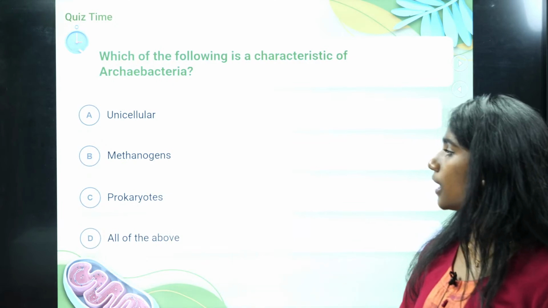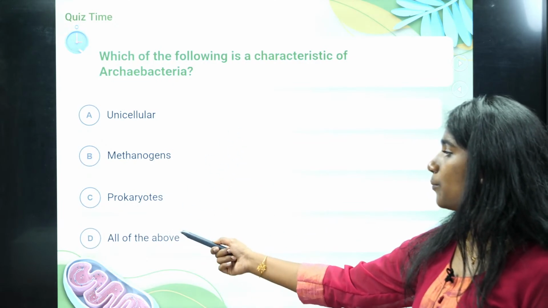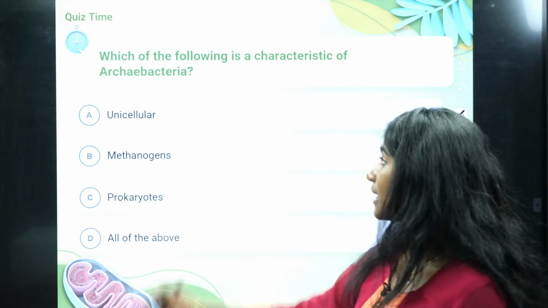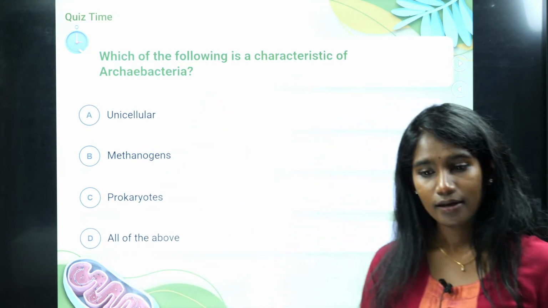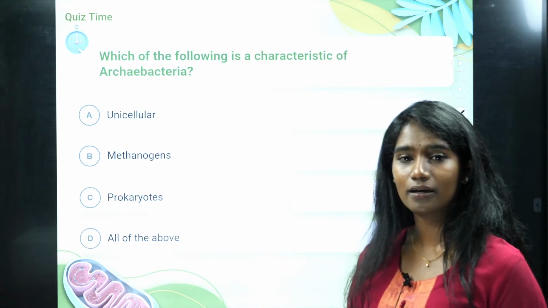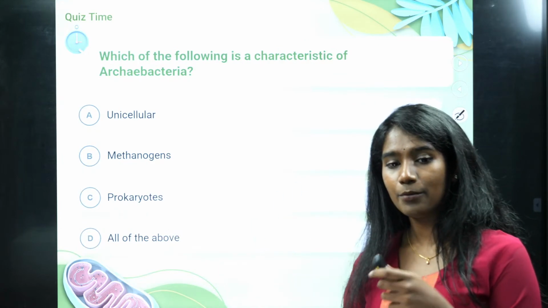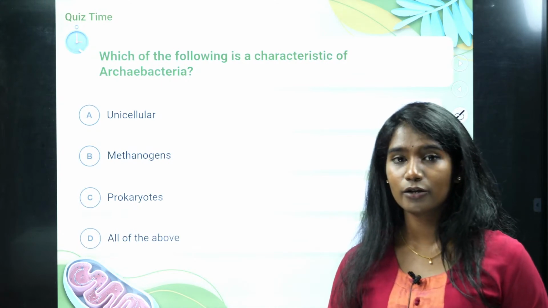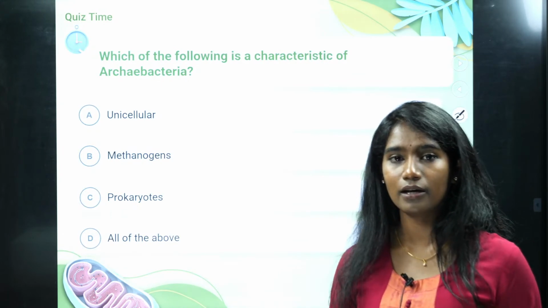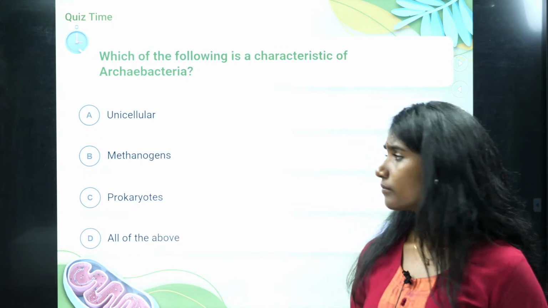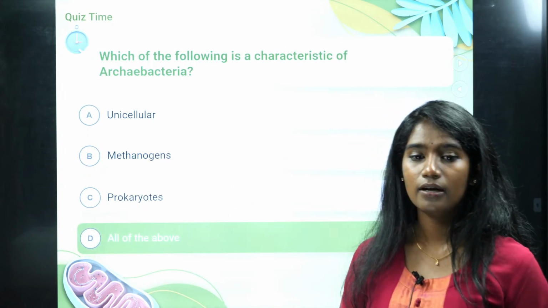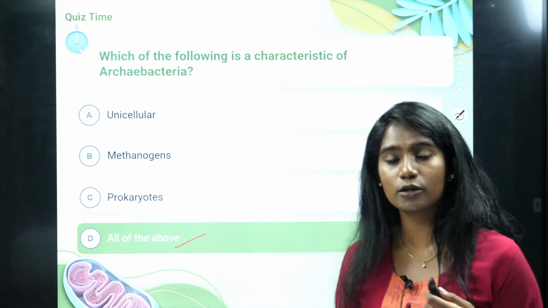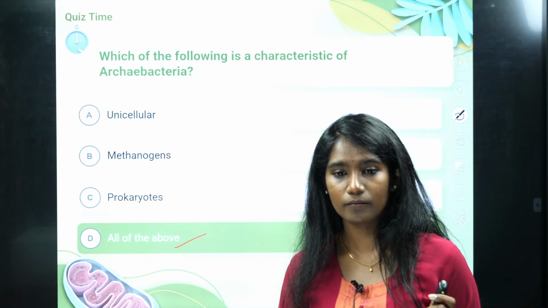Now, which of the following is the characteristic of archaebacteria? Are they unicellular, methanogens, prokaryotes, all of the above? Yes, they are unicellular. Yes, they are prokaryotes. See, Monera has got unicellular prokaryotic living organisms, right? Methanogens were a type of archaebacteria. So therefore, all of the above, that is option D, is the right answer.